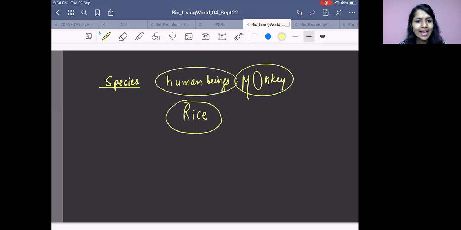So why am I keeping human beings in one category, species? Why am I keeping monkey in one species? Because the number of characters that resemble each other is higher among all the types of monkey, and among all the human beings you know: me, you, Hitesh, Azam, Raj, Swati. Each one of us is the same species. Though we are different human beings, we are the same species. So in species, we keep animals like this.